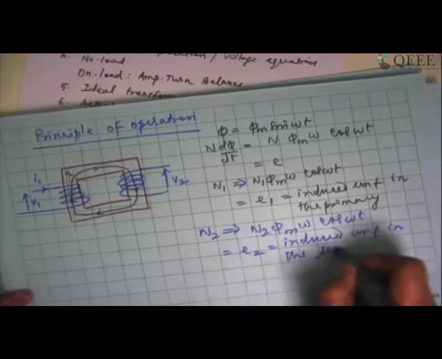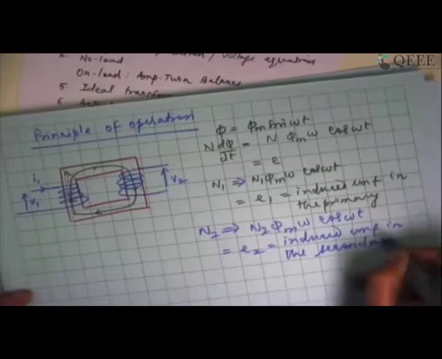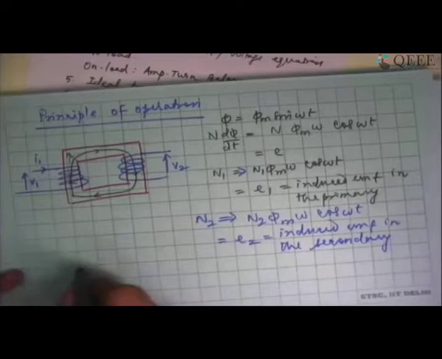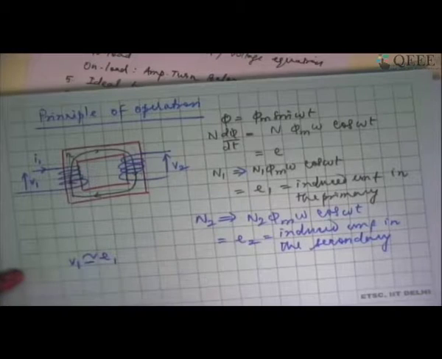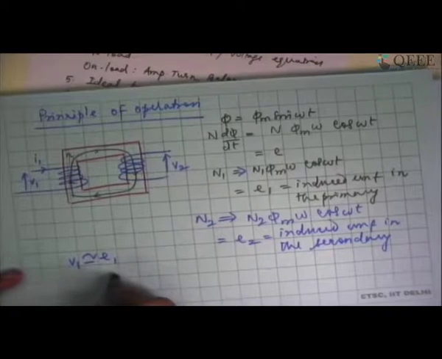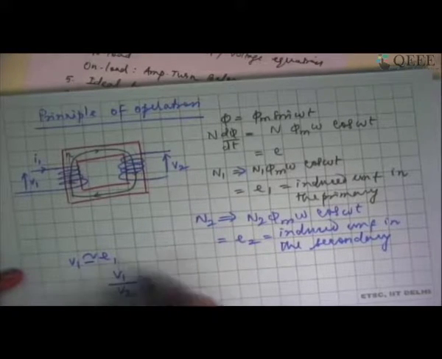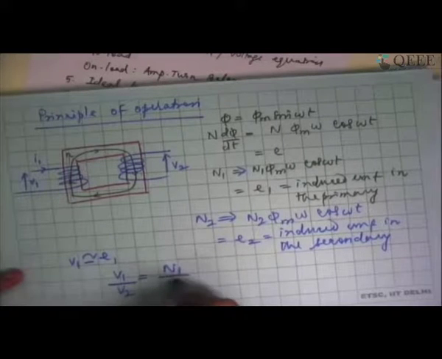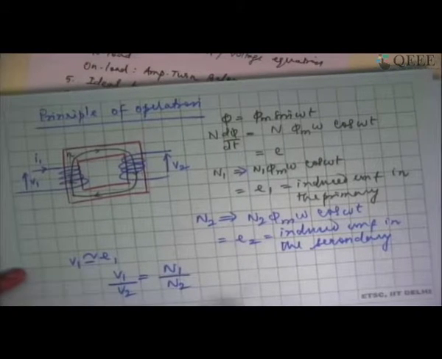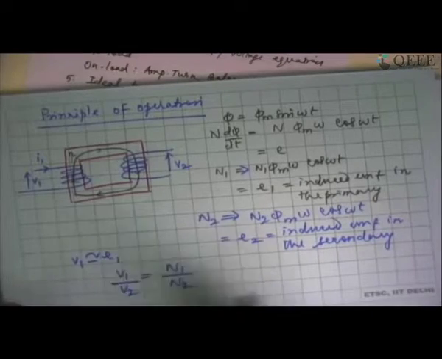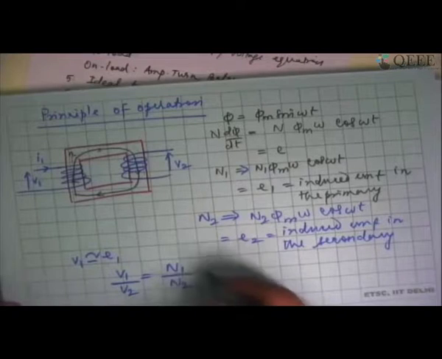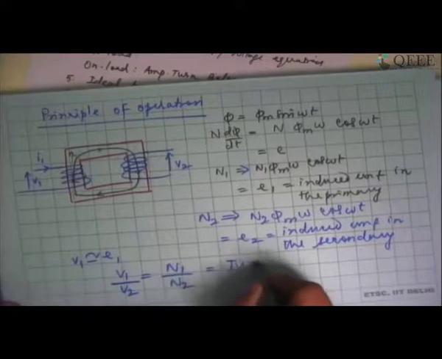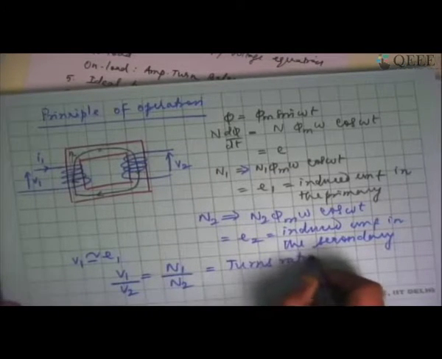If we assume that the wires of primary and secondary hardly have any resistance, then V1 is approximately equal to E1. Because of which I can write V1 by V2 equal to N1 by N2. So I am going to have the induced EMF exactly as per the number of turns in the primary and secondary. This we call the turns ratio of the transformer.